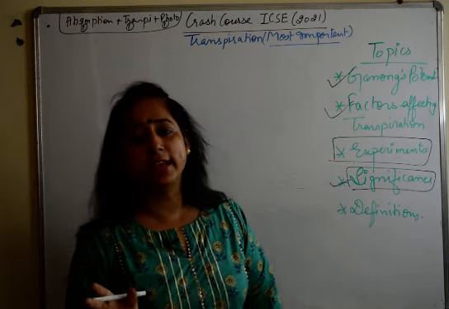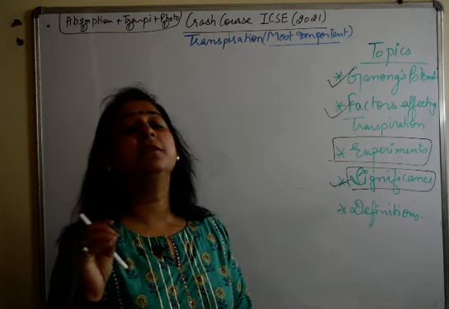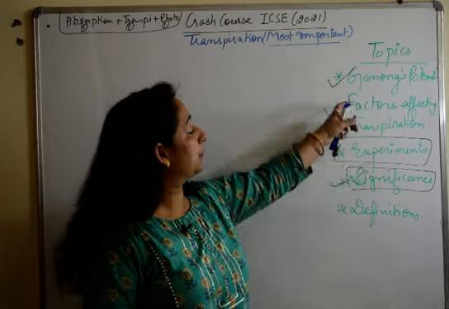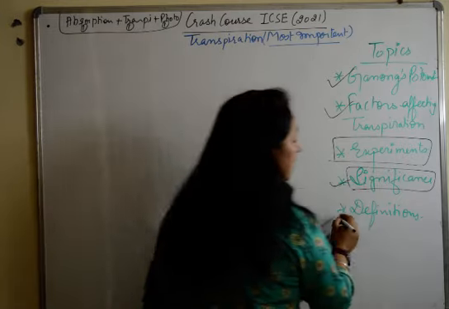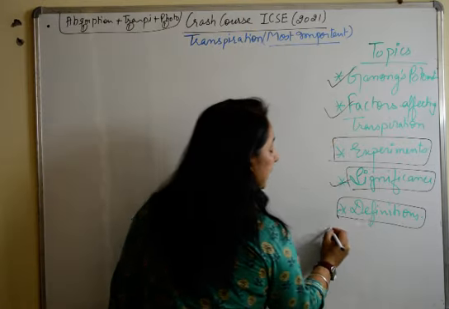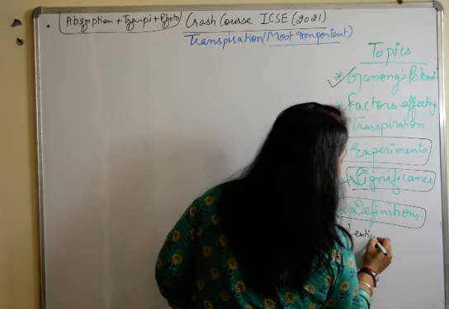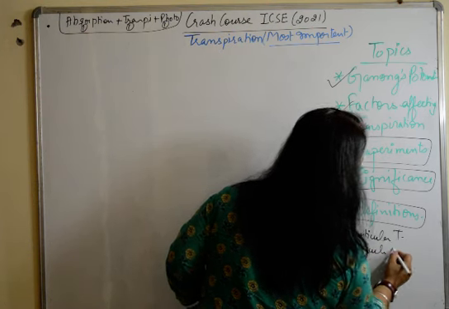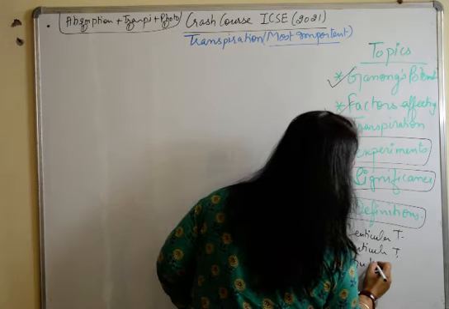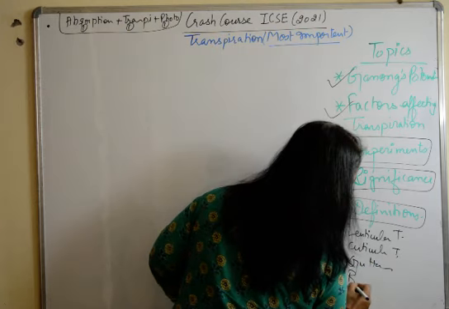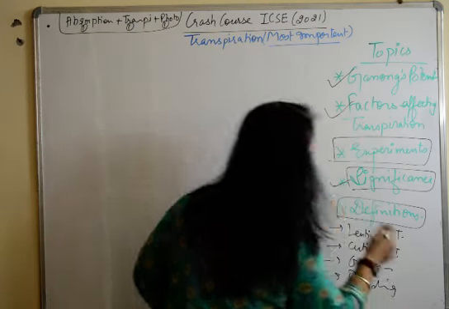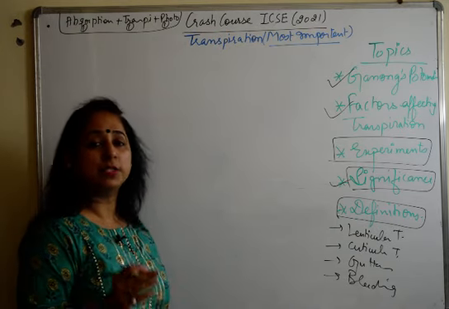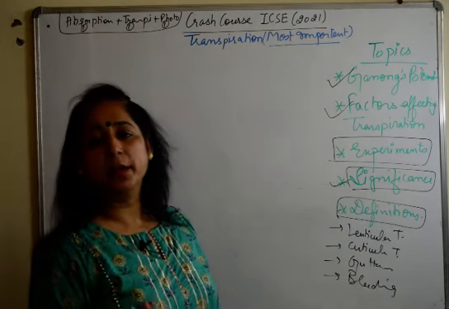Don't skip this topic, because there are multiple one-mark questions here and there in the chapter, which will come in the question paper from these topics. Definitions are very important, like lenticular transpiration, cuticular transpiration, guttation, bleeding. These are a few definitions in the chapter which you must know. Somewhere or the other, they'll be there in a 1 mark question.